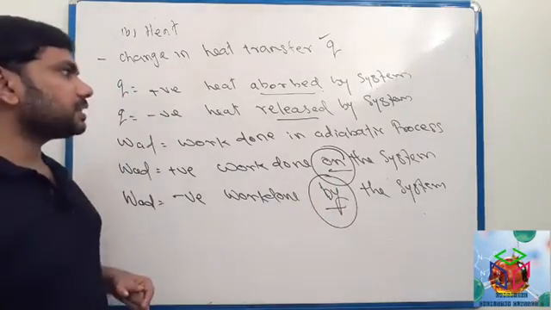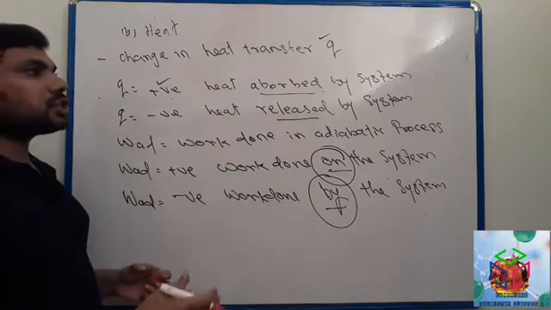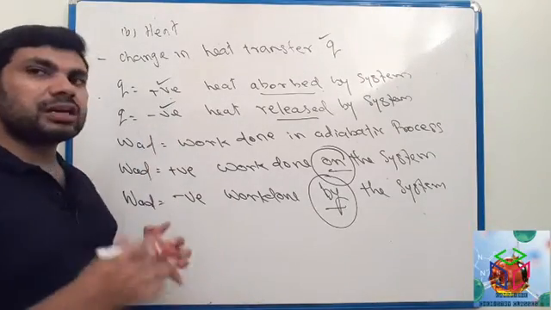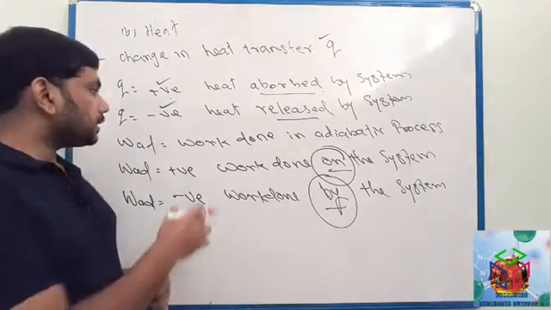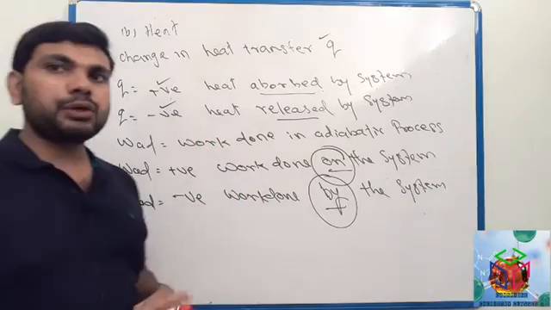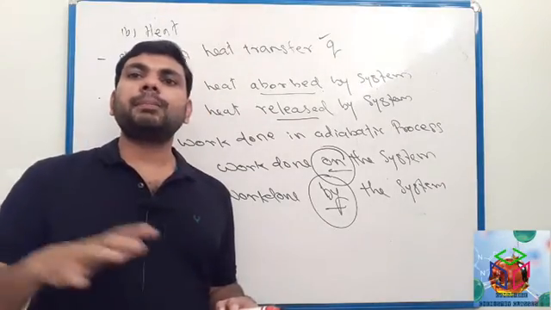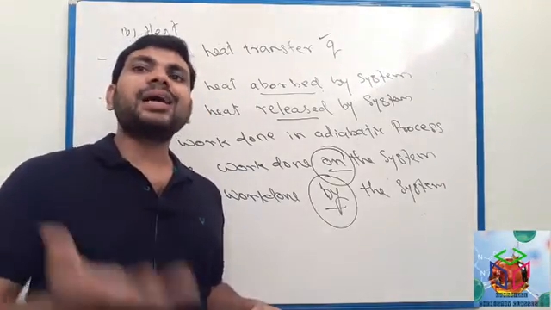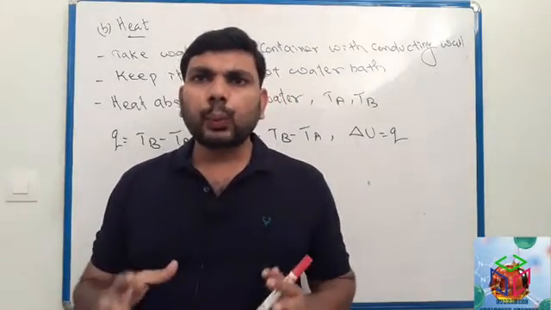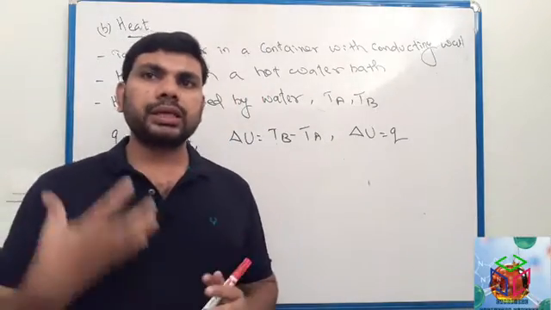So remember these symbols. Q positive means heat absorbed by the system. Q minus means heat released by the system. W positive means work done on the system. W minus means work done by the system. Clear? Okay, so here we have to discuss the change in internal energy with heat.